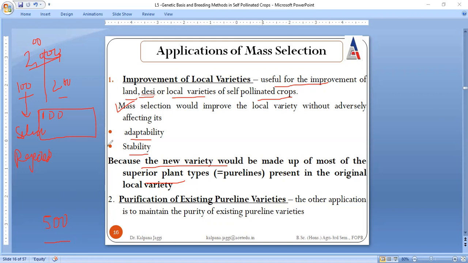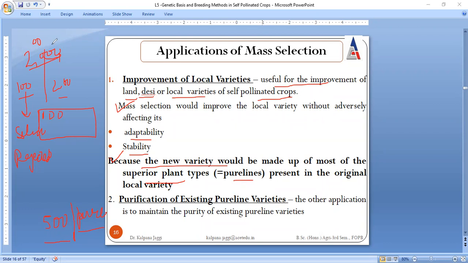So this is what is written in this statement: because the new variety would be made up of most of the superior plant lines. That means these will be truly pure, and moreover their genetic base is the same. That means these are homozygous lines, so they are called pure lines, right?